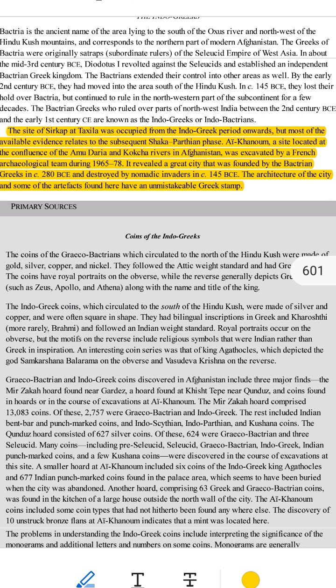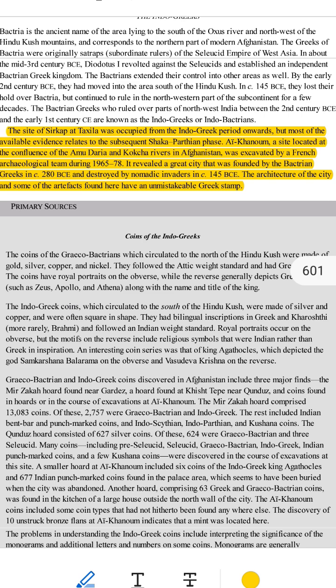What happened to Ai-Khanum? 1. The city was destroyed around 145 BCE. It was attacked by nomads, who were groups of people that moved from place to place. How are Sirkap and Ai-Khanum connected? 1. Both cities were influenced by Greek culture. In Sirkap, the Indo-Greeks introduced Greek ideas when they ruled Taxila. In Ai-Khanum, the Bactrian Greeks built an entire city in Greek style. 2. Both cities show how Greek rulers brought their traditions to India and Afghanistan.